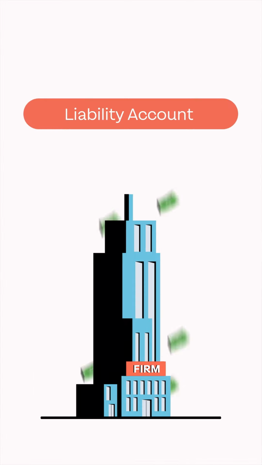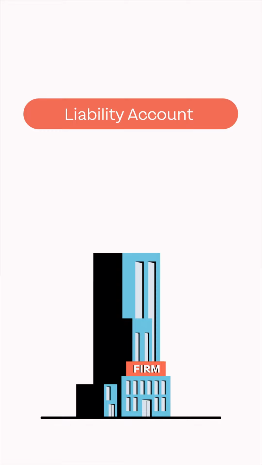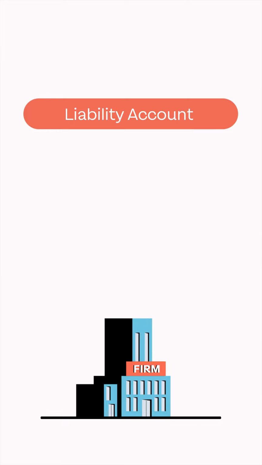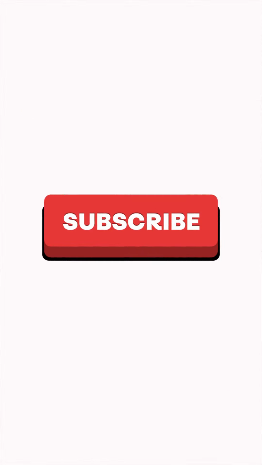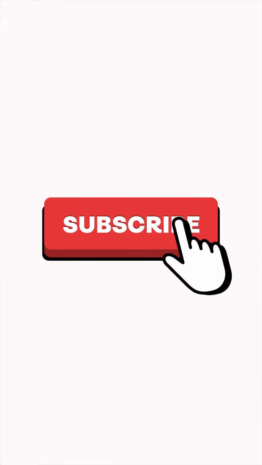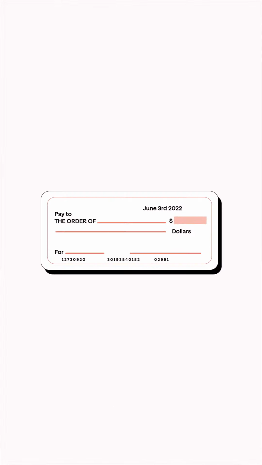Liability accounts note a firm's payment obligations, or debts. These funds are owed to the firm's creditors, or companies and individuals who are owed money. Examples of liability accounts are unearned revenue, when customers pay in advance for products they have yet to receive, through a subscription. Accrued liabilities, amounts like taxes and wages that have been accrued and not yet paid, are also found in liability accounts. Lastly, equity accounts record how much of the business an owner owns.